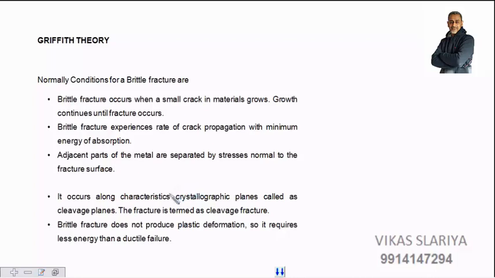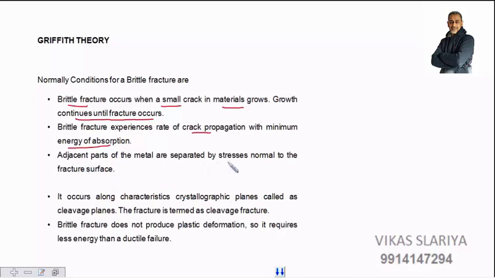Next, we talk about Griffith theory. It is again very important from examination viewpoint. Normally, the condition for a brittle fracture is that brittle fracture occurs when a small crack in the material grows. There is a very small crack and it starts growing. Growth continues until fracture takes place, right? It doesn't stop. And because of this crack propagation and growth of the crack, the brittle fracture experiences a rate of crack propagation with minimum absorption of energy. Yes, brittle fracture has a minimum absorption of energy. That is why it is very easy for the crack to propagate.